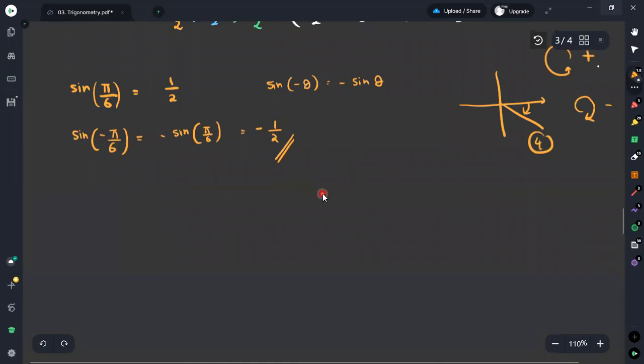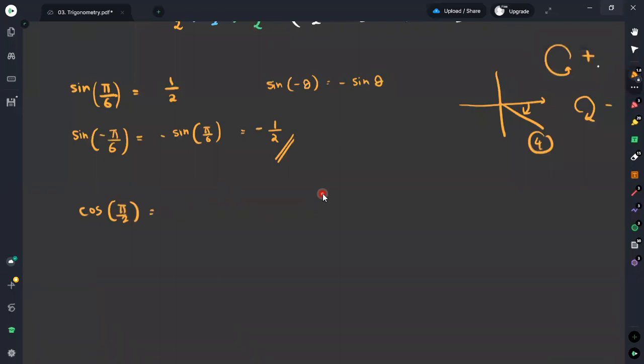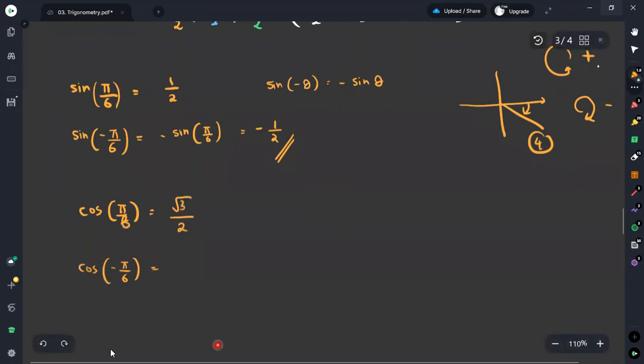But consider the cosine pi over 6, which is equal to root 3 divided by 2. Cosine 5 pi over 6 is equal to minus root 3 divided by 2. But if you consider the cosine of minus pi over 6, it falls into the fourth quadrant.